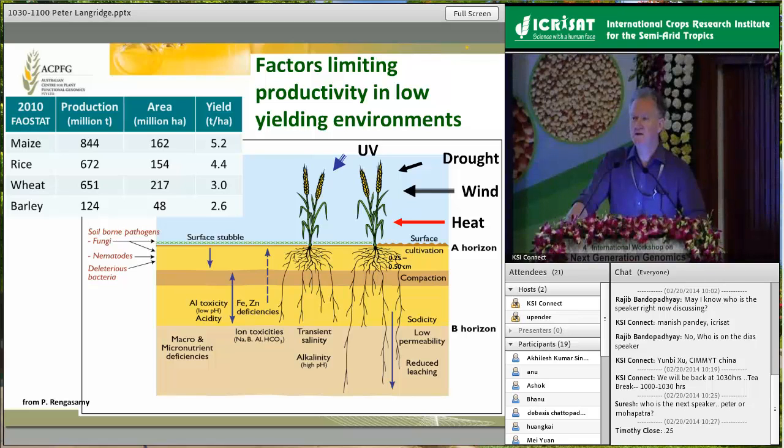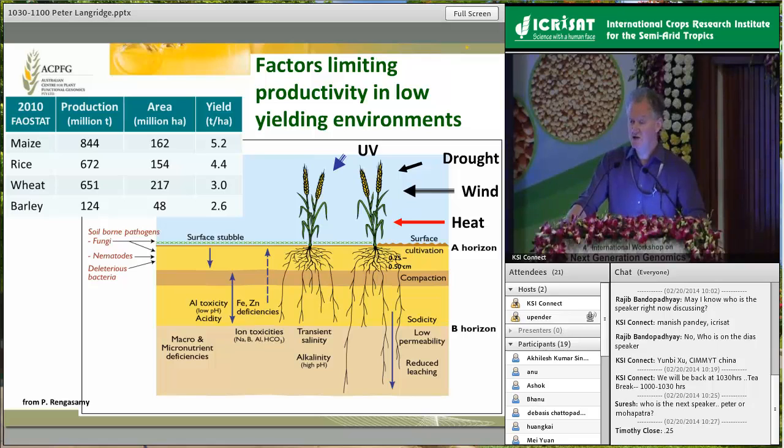So by and large, in most of the environments where wheat is being grown, somewhere between 80 and 90% of the yield is being lost due to a whole string of factors, and probably most important amongst those is moisture stress, or water availability. Moisture stress is, of course, an extremely complicated stress with a very large number of components. This cartoon is really to illustrate the factors that limit production in these low-yielding environments where wheat is grown.